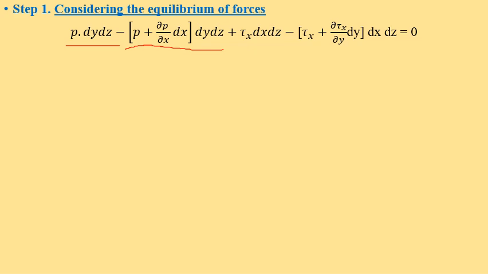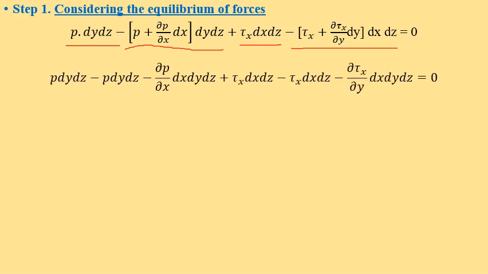Then the shear force acting on the top surface is in the positive x direction, so it is plus tau x dx dz. And the shear force acting on the bottom surface is in the negative x direction, so it is minus tau x plus del tau x by del y dy dx dz. So this is what we get if we consider the equilibrium of the forces.